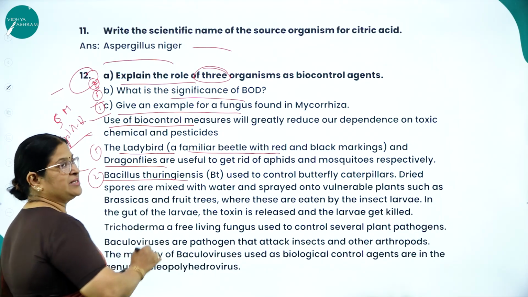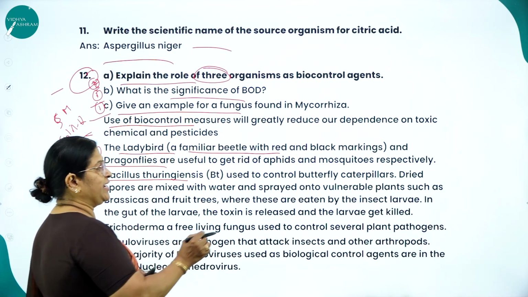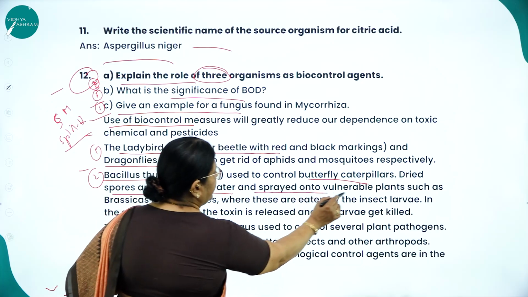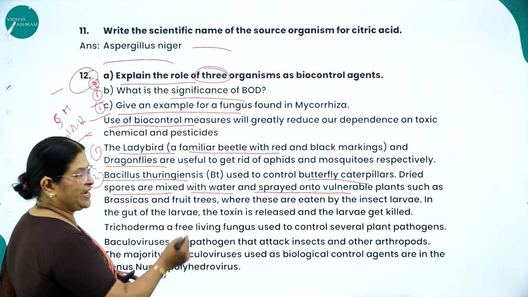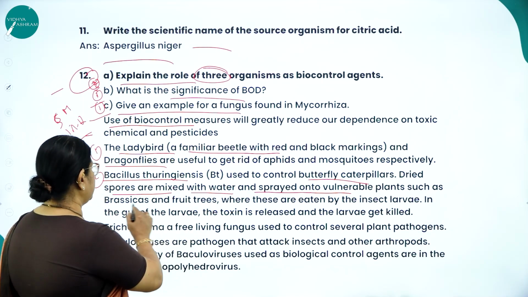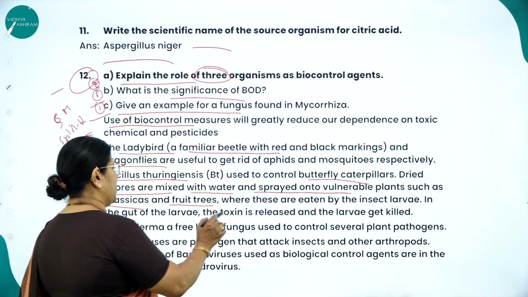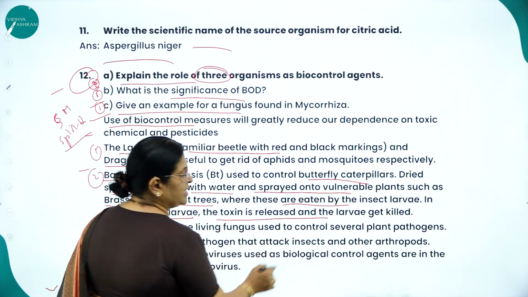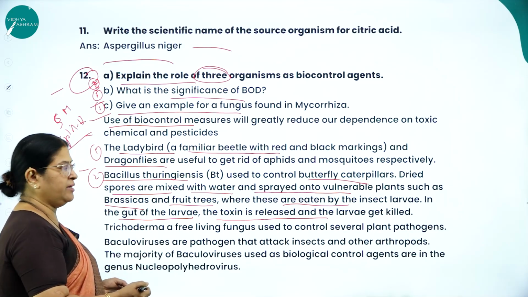Second example, Bacillus thuringiensis, commonly called BT, used to control butterfly caterpillars. Dried spores are mixed with water and sprayed onto vulnerable plants, plants which are prone to butterfly caterpillars, which are going to destroy the crop. Plants such as brassica and fruit trees are eaten by the insect larvae. And what happens in the gut of the larvae? The toxin is released and the larvae get killed. So obviously you can avoid the pests.